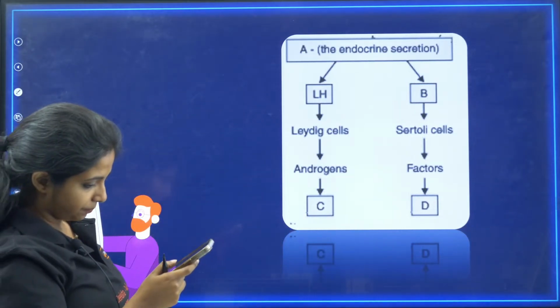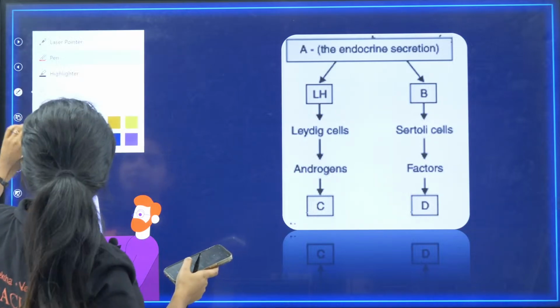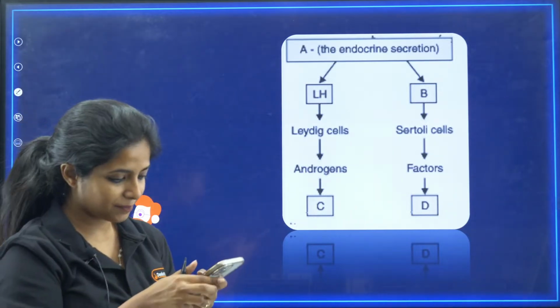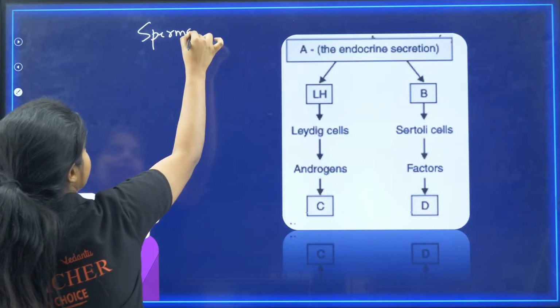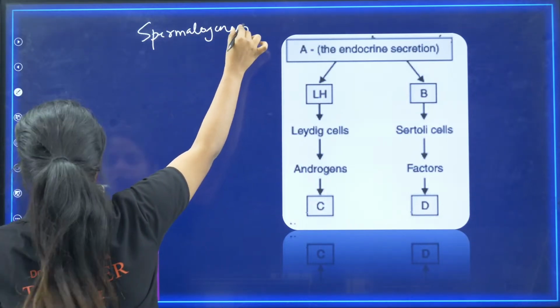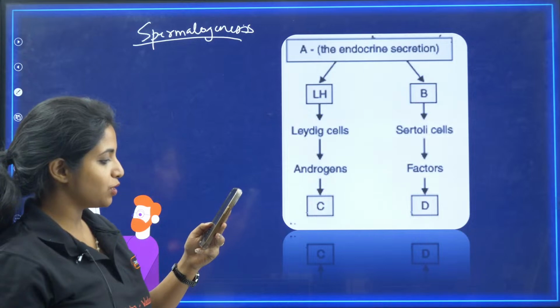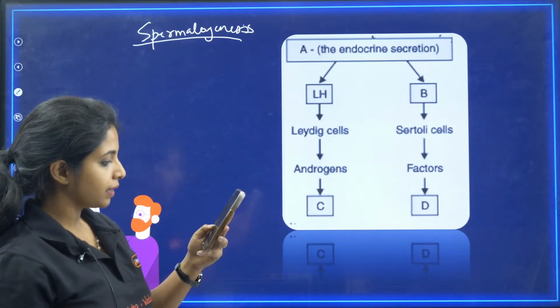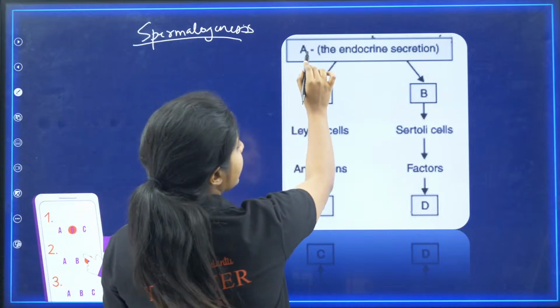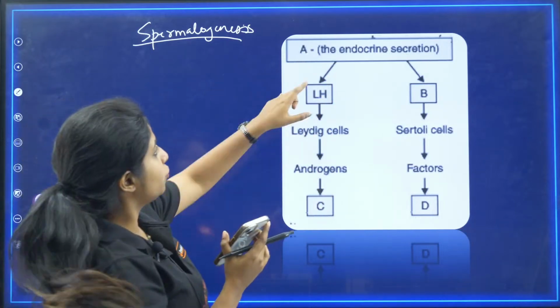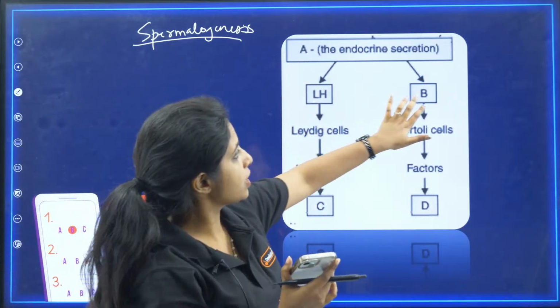Now going ahead. So you are telling me a lot of answers. Let me see all of you who are correct. So this is a scenario of spermatogenesis. Let's see what happens over here. Listen to me. Over here, A is an endocrine secretion which will be giving rise to LH and B.